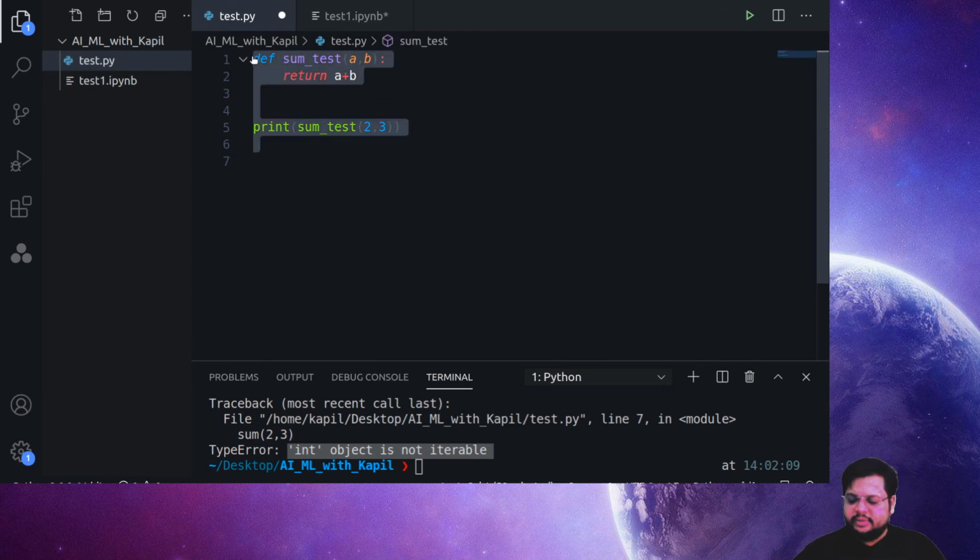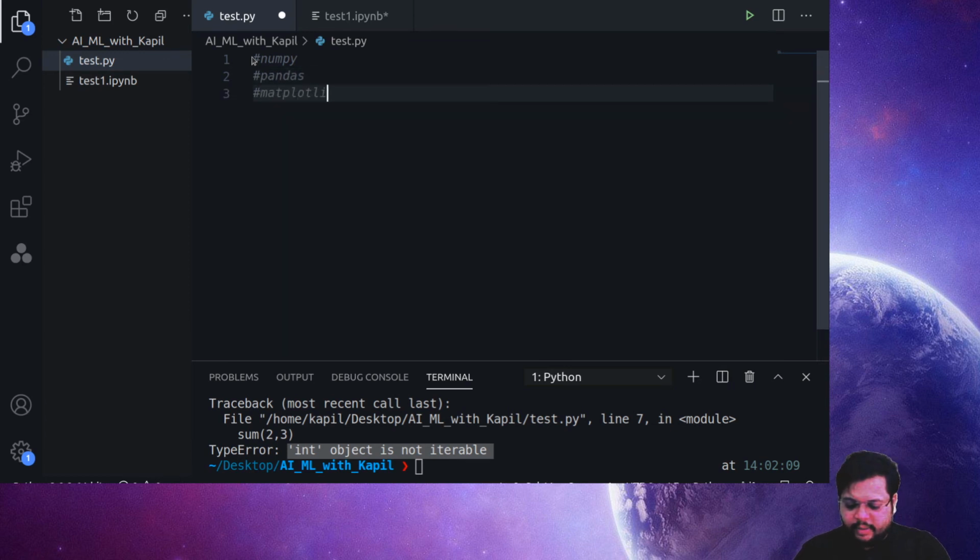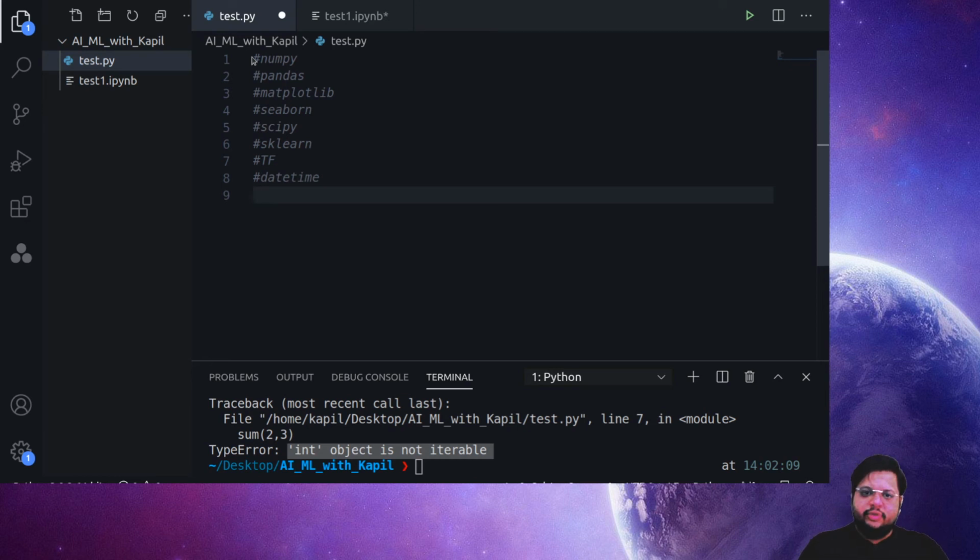So the important packages which we are going to use are NumPy. I'll just make it a comment. Then we use pandas, then matplotlib, then seaborn, then scipy, then sklearn, then TensorFlow, we also use datetime. Okay, and these are just a few of the packages which you use. Also sometimes we use OS, the operating system, so that we can grab some details from the computer.